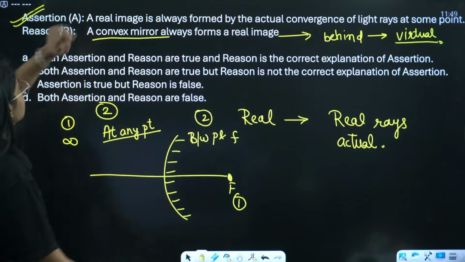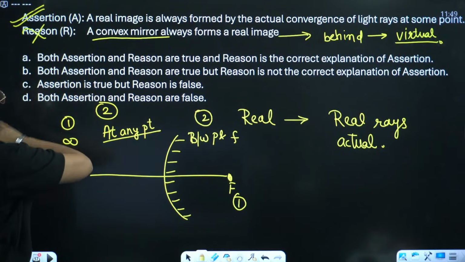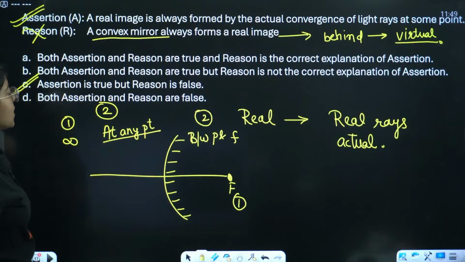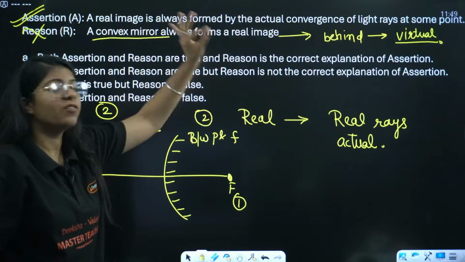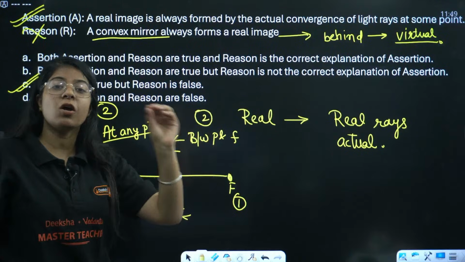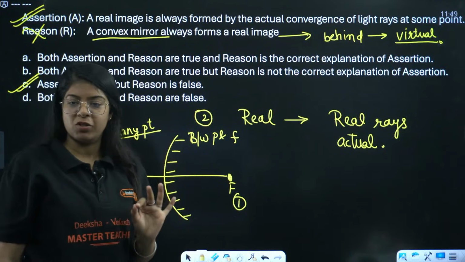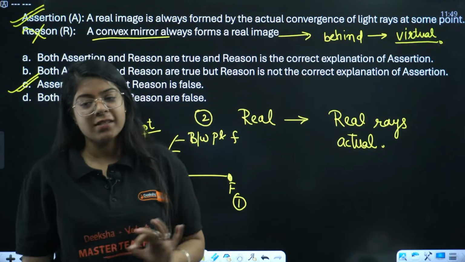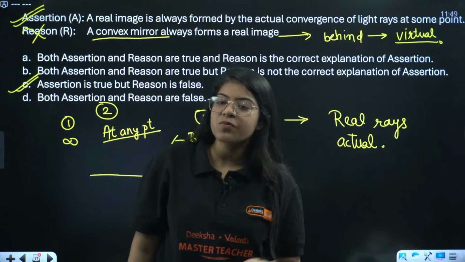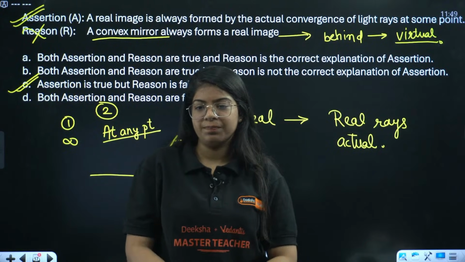The answer is assertion is true, reason is false. So C is the correct answer. Assertion is true but reason is false. A convex mirror never forms a real image. A convex mirror always forms a virtual image. Yes, Anaya is correct. A convex mirror always forms a virtual erect image. Very good.